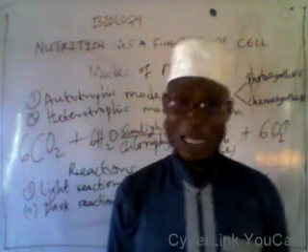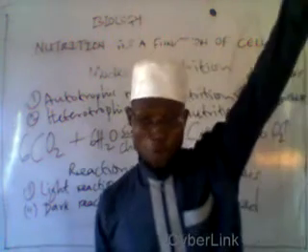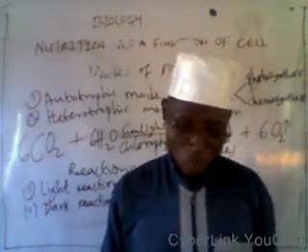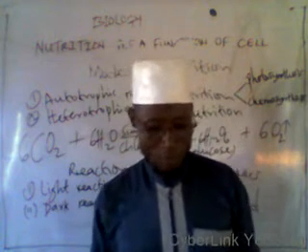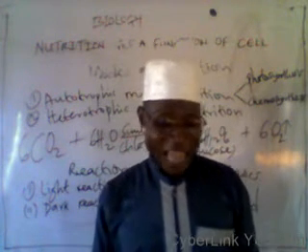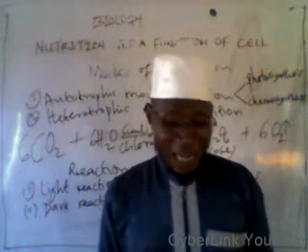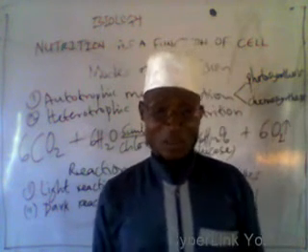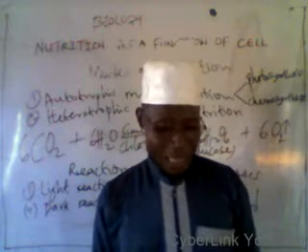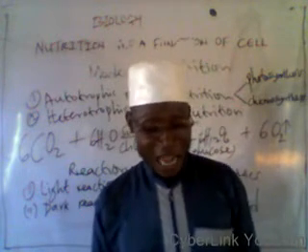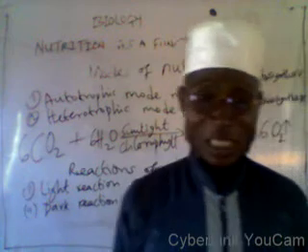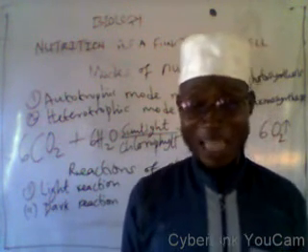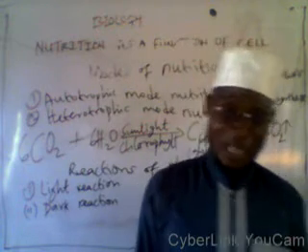Then the setup is exposed to sunlight for some hours, as the first two setups were also exposed to sunlight. Observation: tiny bubbles of gas are seen on the test tube. That is, tiny bubbles of gas are formed at the top of the test tube. This gas rekindles a glowing splinter when it is tested with a glowing splinter.